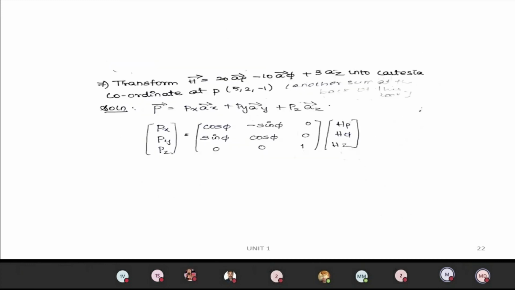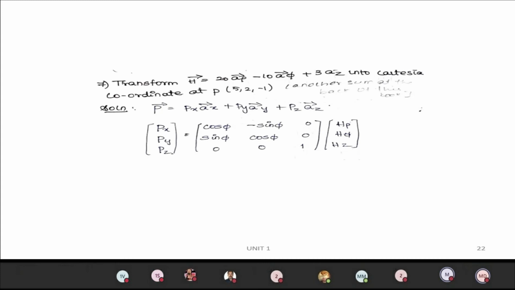You can see here: transform H vector equal to 20 a row minus 10 a phi plus 3 az into Cartesian coordinates at point 5 comma 2 comma minus 1, where we have to transform a cylindrical vector into a Cartesian vector. In the given problem they have given the cylindrical vector. How can you find that? By using the vectors a row, a phi, az, which correspond to the cylindrical vector.